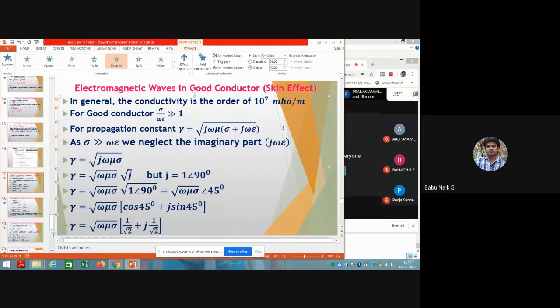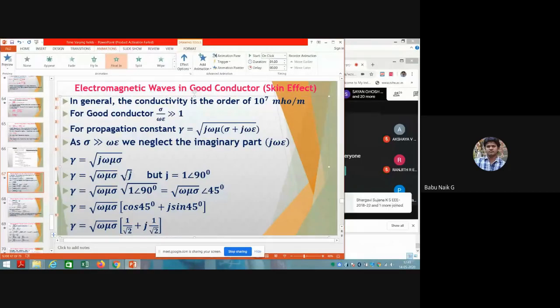So we can neglect this imaginary term completely, and the propagation constant gamma is equal to under root of j omega mu sigma.